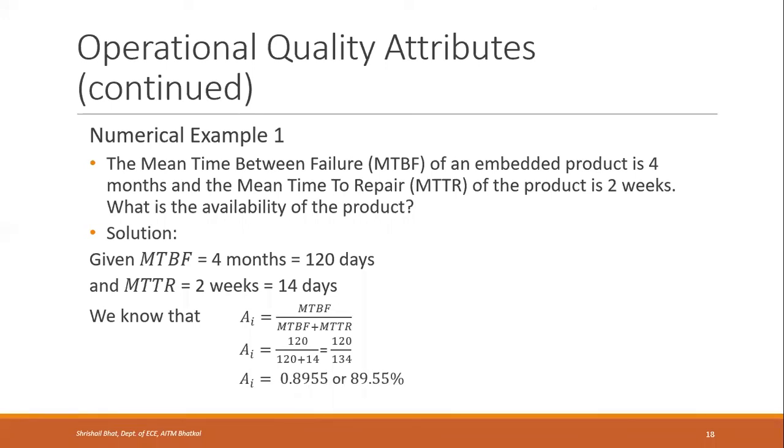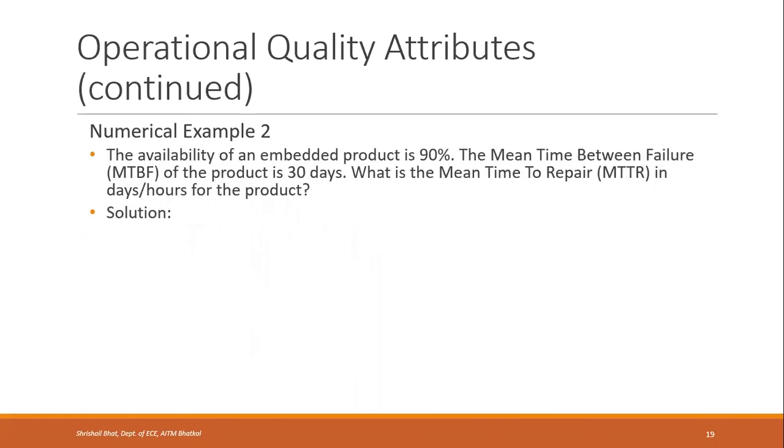Yeah, it is 0.8955 or 89.55%. So what this means is your embedded product is available for 89.55% of the time. It is not available for some 10.5% of time because it is under repair or under maintenance. This gives a measure of availability of the embedded system.